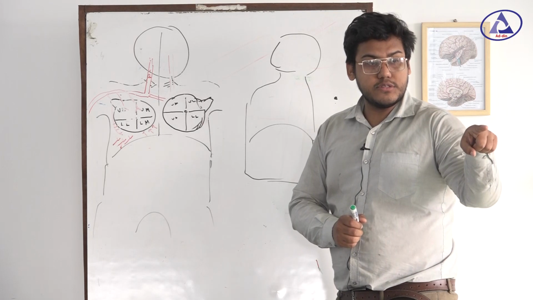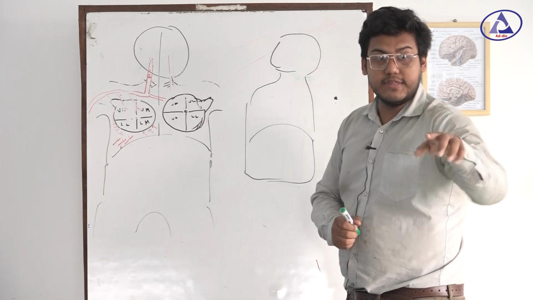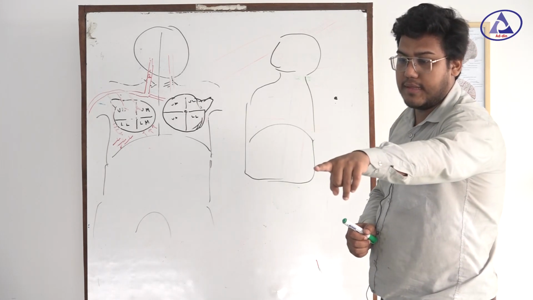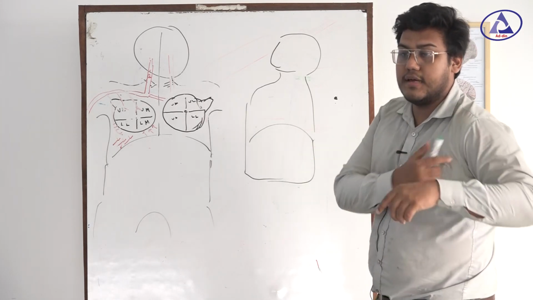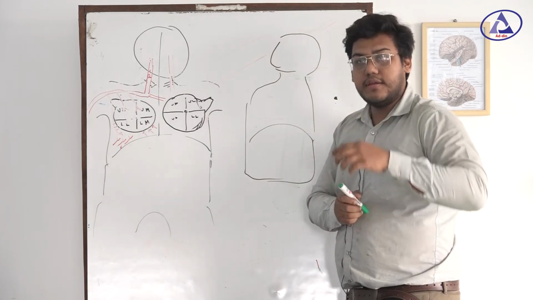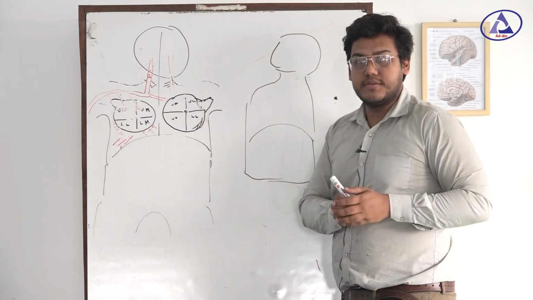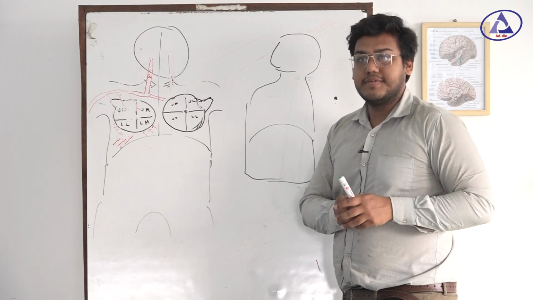Do you know lymph nodes? How many lymph nodes in axilla? Who can answer? You can answer. How many lymph nodes in axilla? Jishan? 5 lymph nodes, yes. Name the lymph nodes. Central.